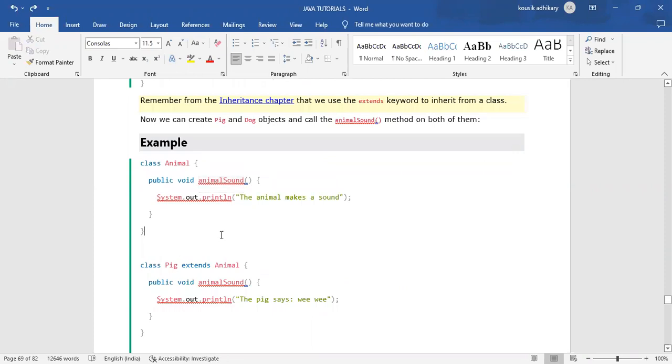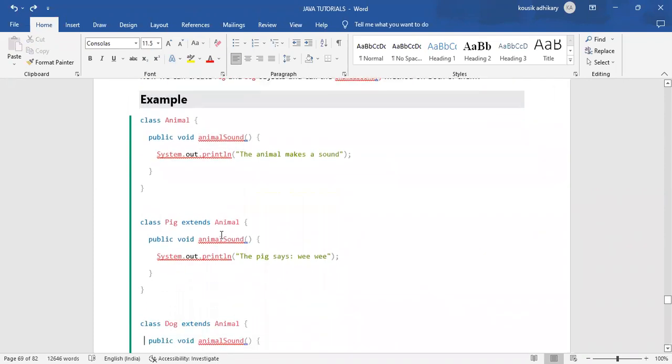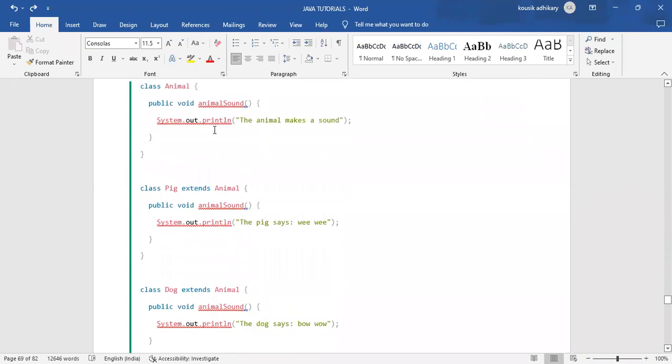So how does Java identify which one we are calling? By using the object name. When you call the object of the Animal class, it returns the message available in the Animal class. When you use the object of the Pig class, it returns the message you have updated in the Pig class.